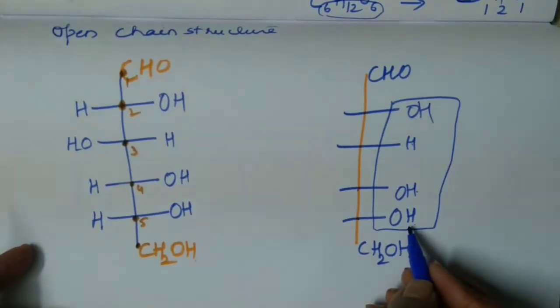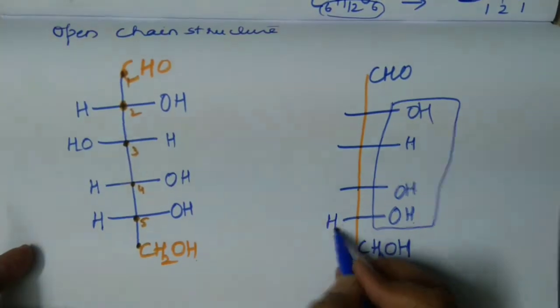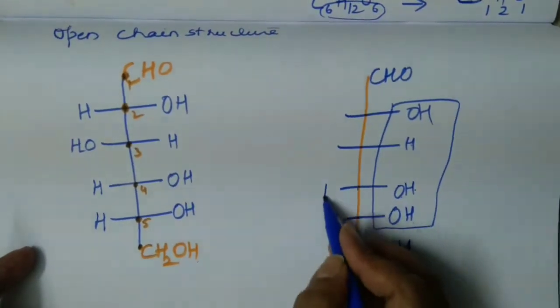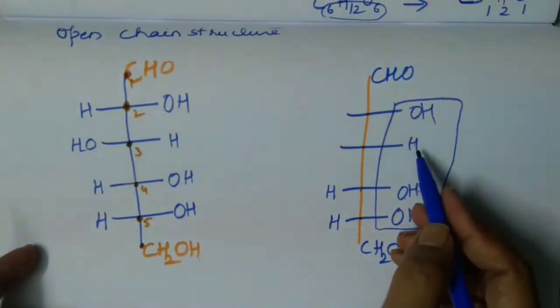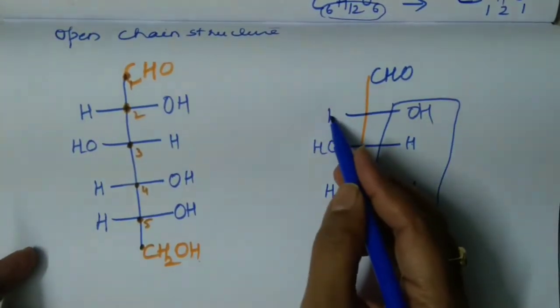Fine. If OH is here, what I have to write? Mechanically you write it. H. OH is here. So H. H is here. So write OH. OH is here. Write H.